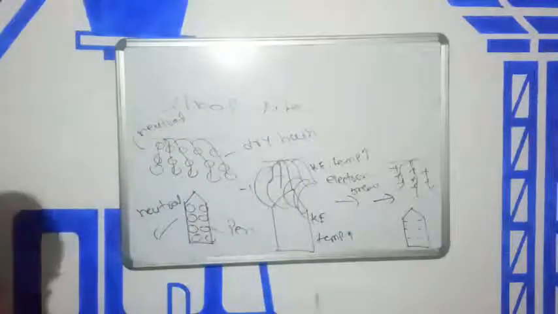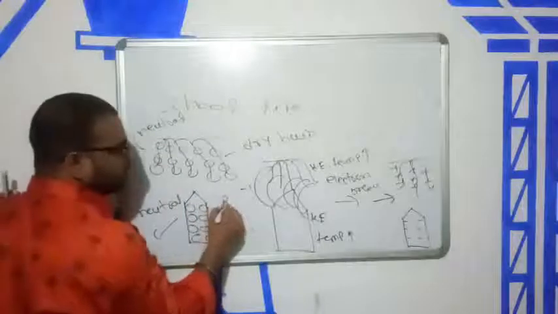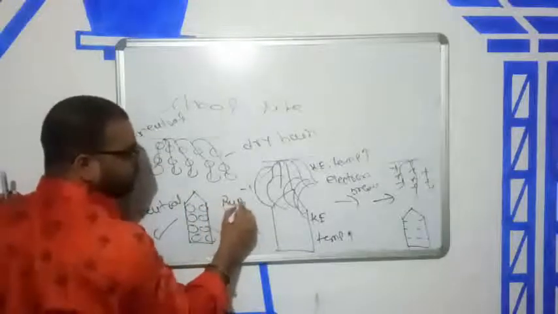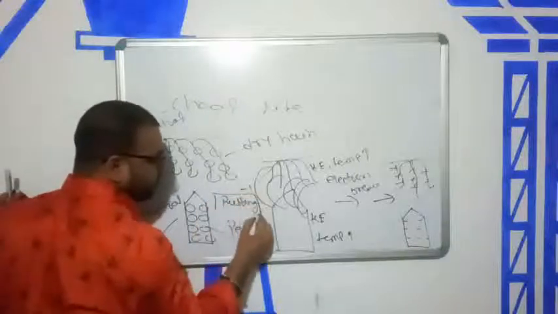Okay, so charge is nothing but rubbing. Here what do I do? Here we are doing rubbing.